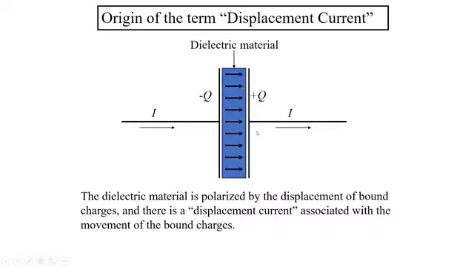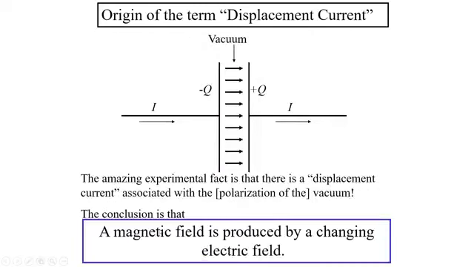Electric field is induced, and on one side positive charge is collected, on the other side negative charge. So there is displacement of bound charges, and the displacement current is associated with that. So displacement current is associated with the movement of bound charges. And also from the Maxwell-Ampere law, I repeat that a magnetic field is produced by a changing electric field.